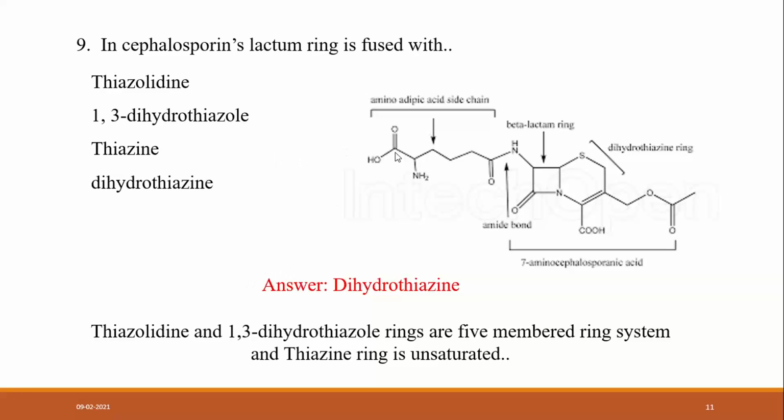Any questions on this? How is it A, how is it B, and how is it C? The answer is dihydrothiazine. Is it clear?